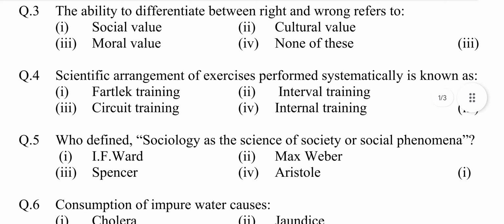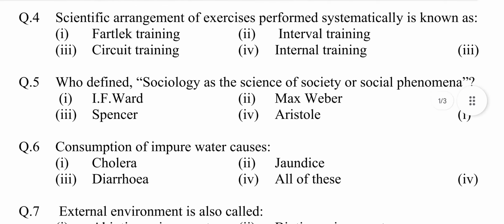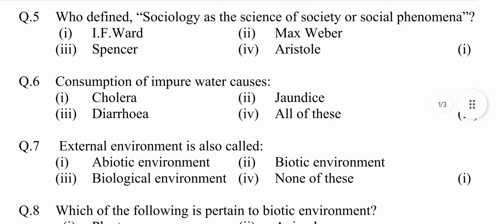Question number 4. Scientific arrangement of exercises performed systematically is known as: option first fartlek training, second interval training, third circuit training, fourth internal training. Answer is option third, circuit training. Question number 5. Who defined sociology as the science of society or social phenomena?